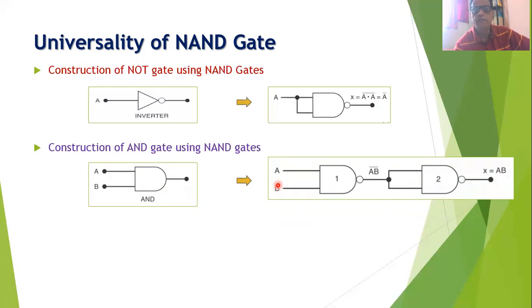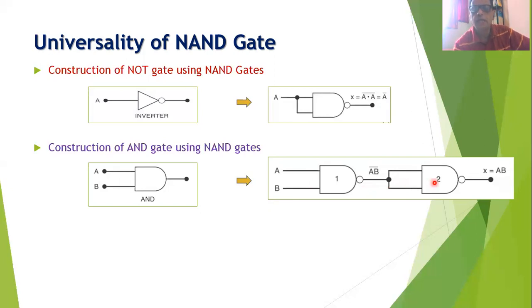So you will find that this is our first NAND gate, and this first NAND gate will have the 2 inputs A and B, and its output is A into B and its complement. And this is our second NAND gate. That is, whenever we want to construct AND gate by using only NAND gates, then we will require 2 NAND gates. And the output of the first NAND gate is connected to the input of the second NAND gate.